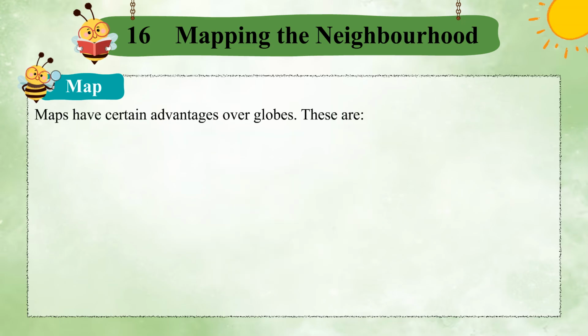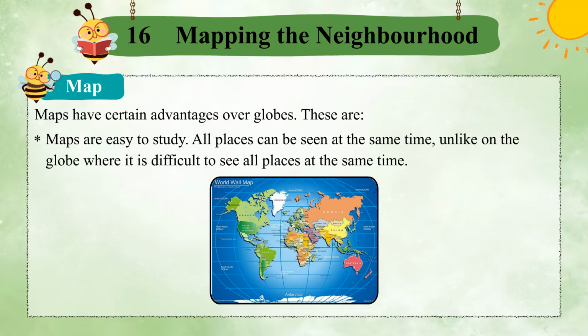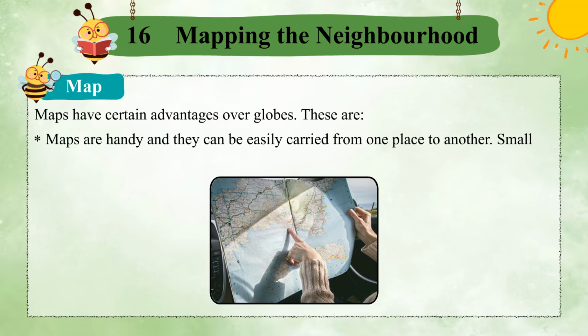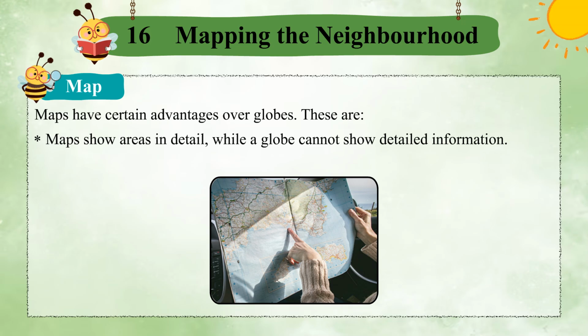Maps have certain advantages over globes. These are: maps are easy to study. All places can be seen at the same time, unlike on the globe where it is difficult to see all places at the same time. Maps are handy and they can be easily carried from one place to another. Small globes are difficult to study. Big globes are heavy and difficult to carry. Maps show areas in detail, while a globe cannot show detailed information.